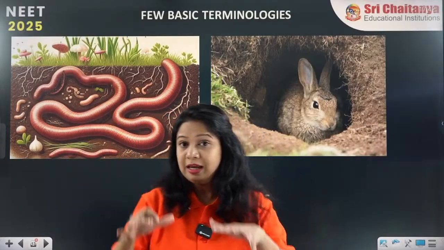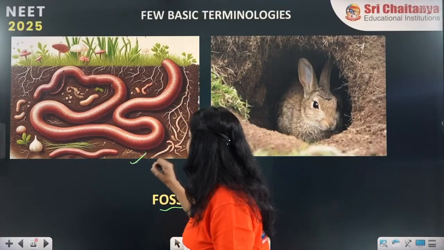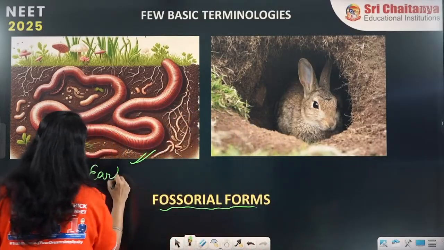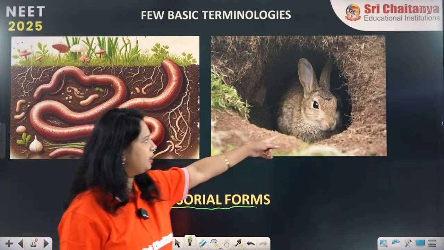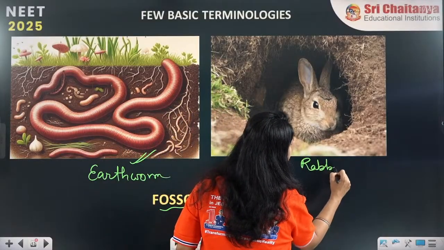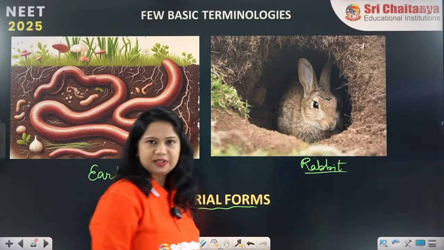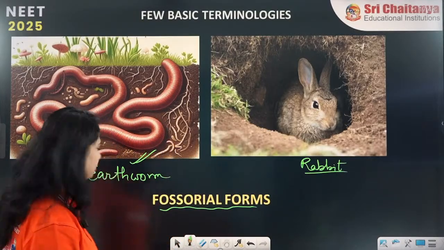It will dig and start living inside it. So this is an example of a fossorial organism. Similarly, a rabbit also digs inside the soil and lives inside it. So rabbit and earthworm are fossorial forms.